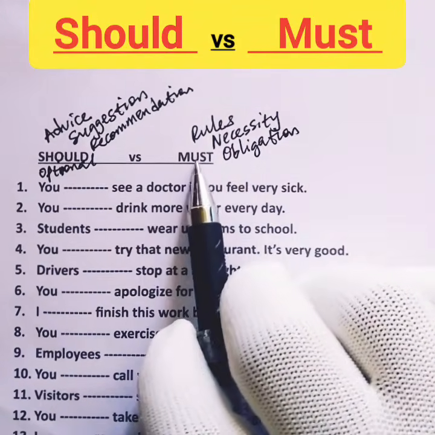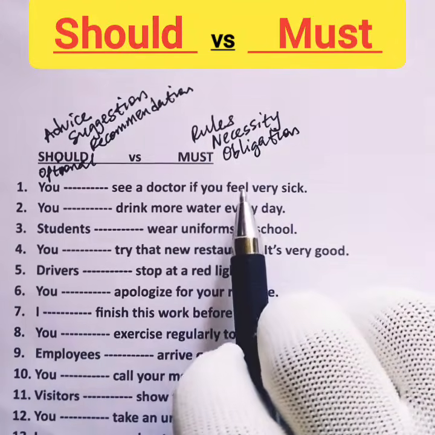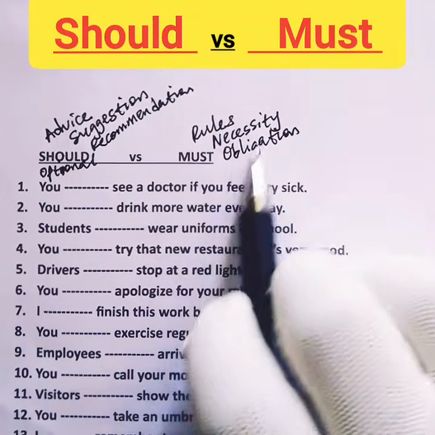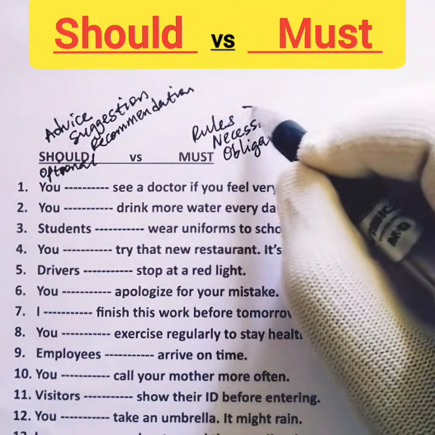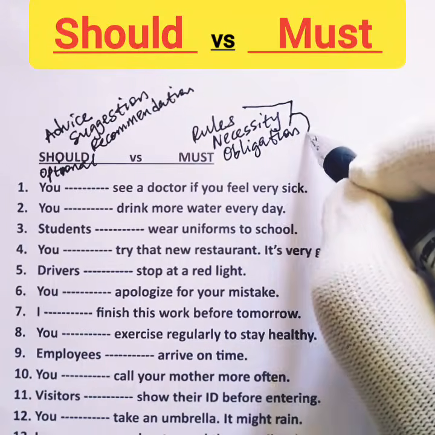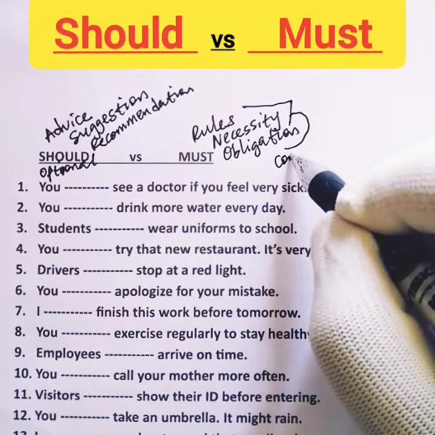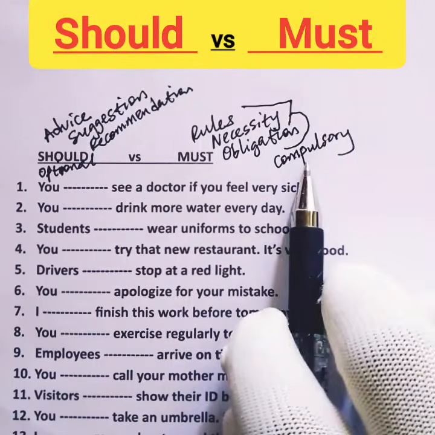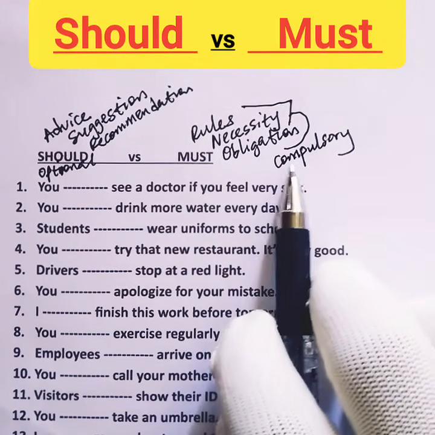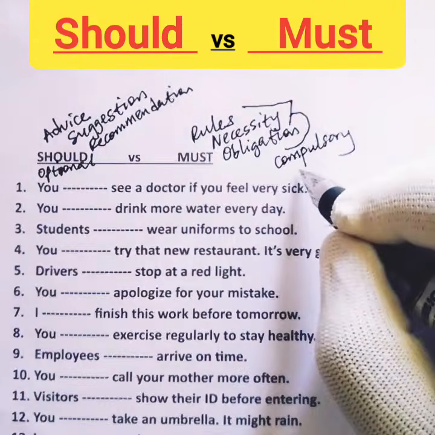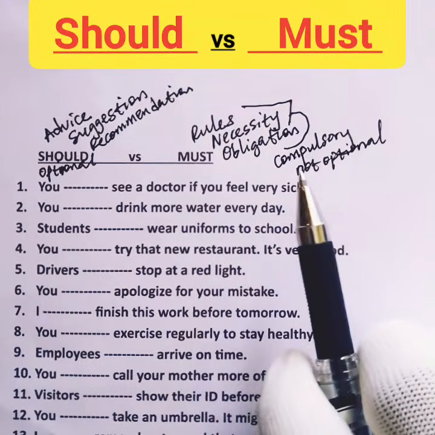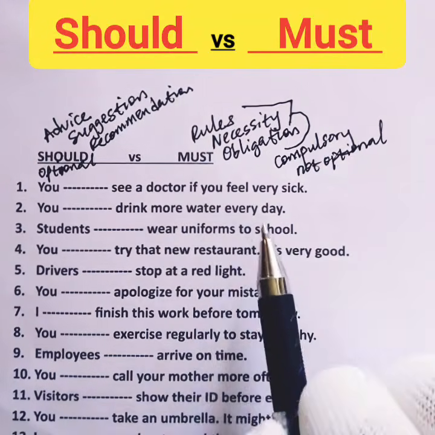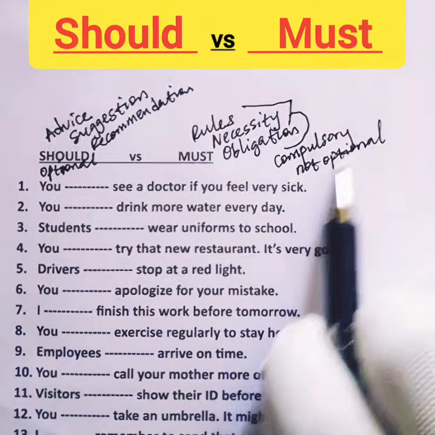So if we use must for rules, necessity, or obligation, it means must is used for something that is compulsory. And when something is compulsory, it means it is not optional. Okay? In other words, anything you use must to say is not optional.